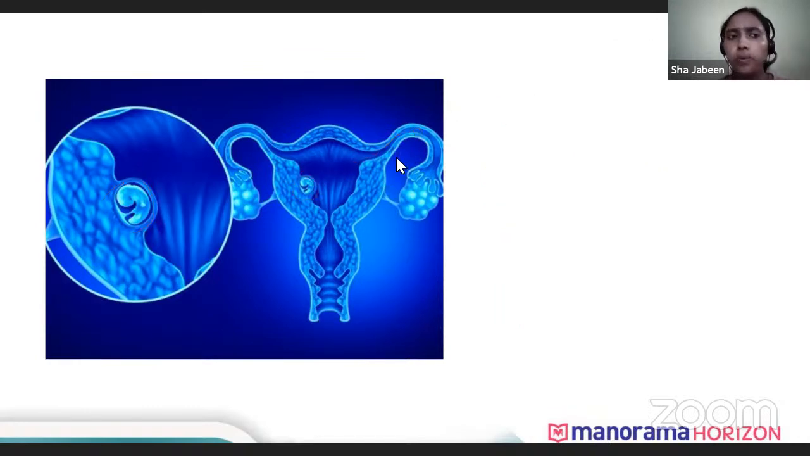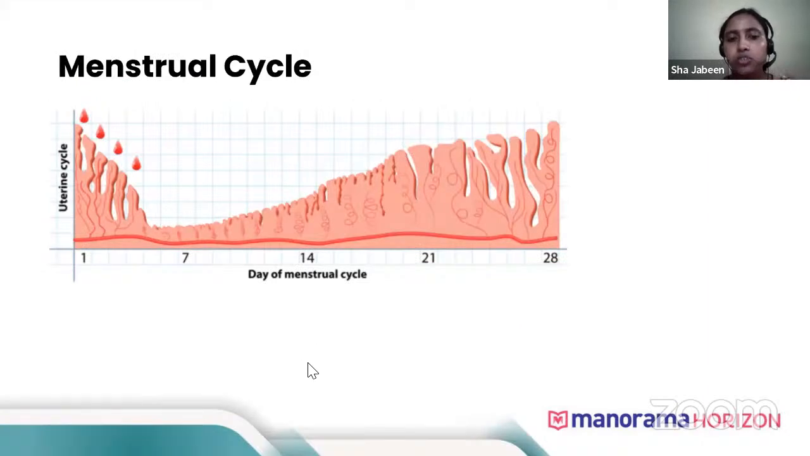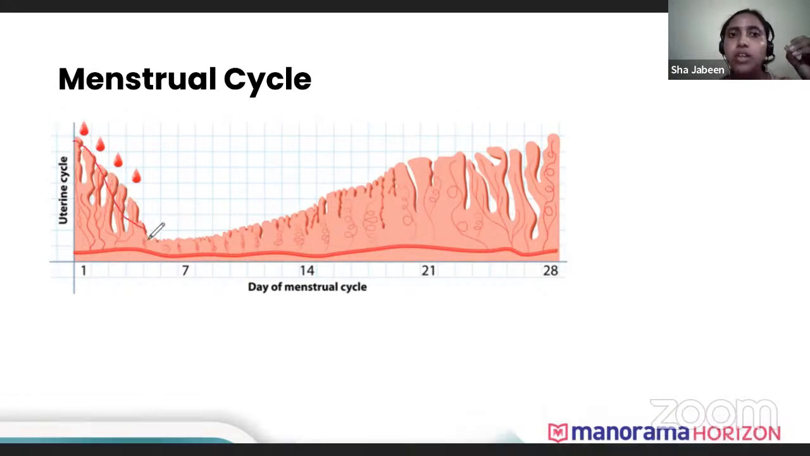Now, as I told you, I have explained this. Usually the uterus forms a thick layer. So the uterus will be waiting for the embryo to come and get implanted in the uterus wall. But when the fertilization doesn't take place, this uterus layer breaks off.